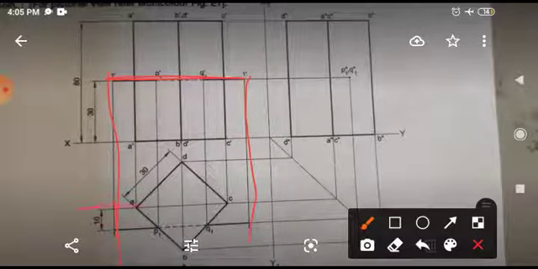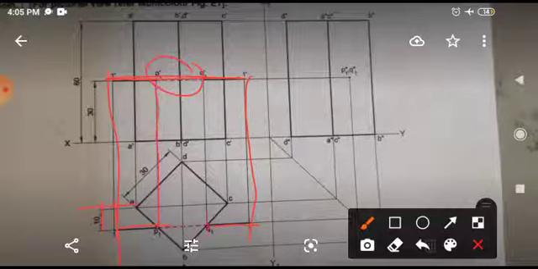Then as per they have told you, this line is up to 10 mm. Then here you can see which portion of line is hidden. Okay, from here this must be dark, and this line you cannot see. Okay, so this much part must be dotted. And now for drawing this dotted portion, take the projection from here.